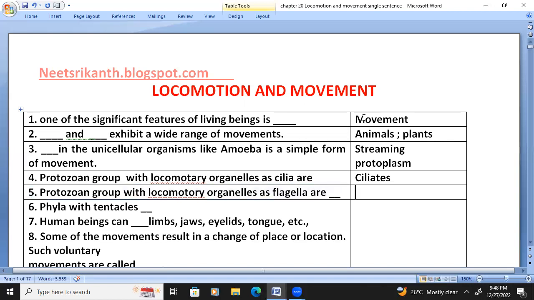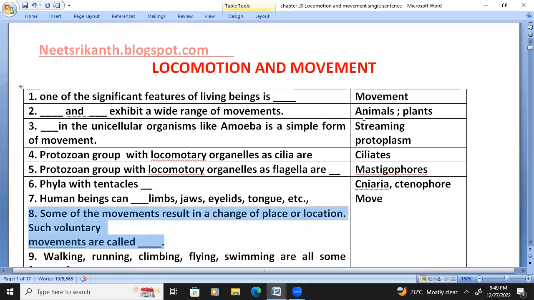Protozoan group with locomotory organelle as flagella are mastigophores. Phyla with tentacles: Cnidaria and Ctenophora. Human beings can move with the help of limbs, jaws, eyelids, and tongue.